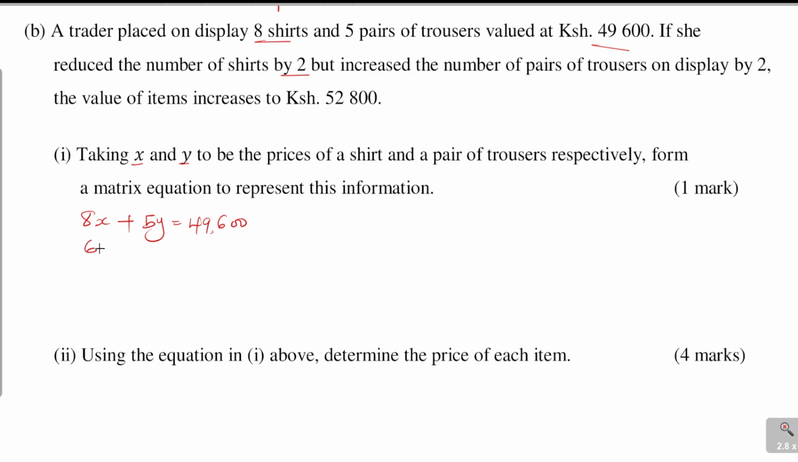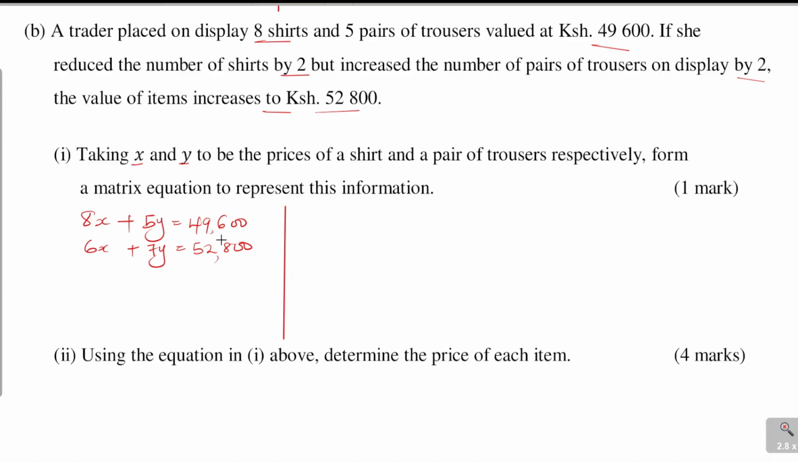you get 6. Then increase the number of pairs of trousers by 2. Pair of trousers were 5, so increase them by 2, you get 7. So the value of these items increases to 52,800. Now, after forming those simultaneous equations, we can write the matrix and form the matrix equation.